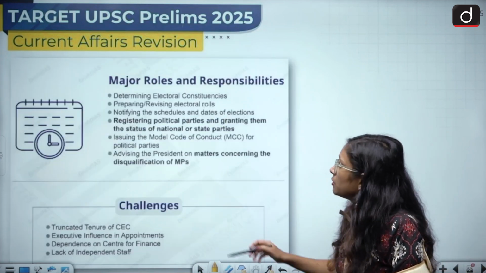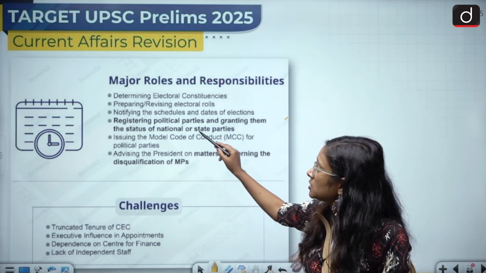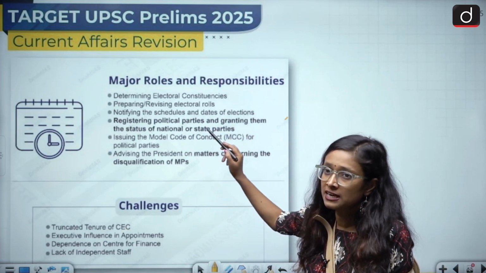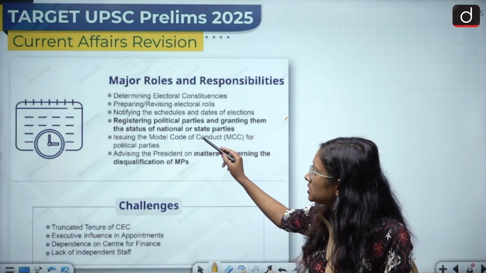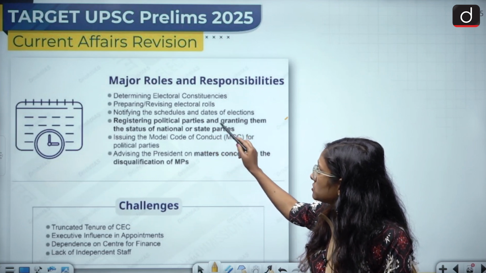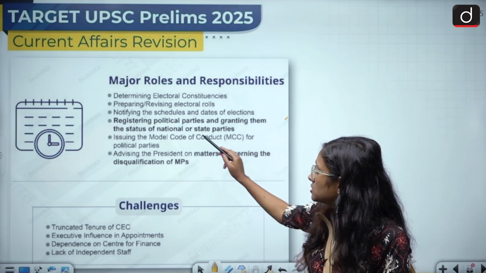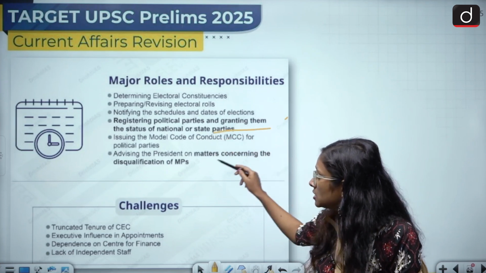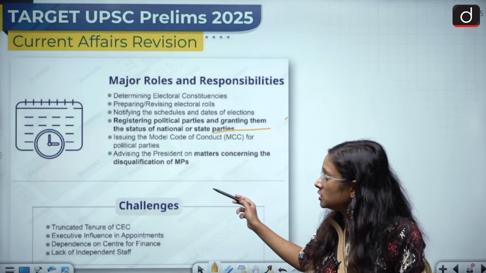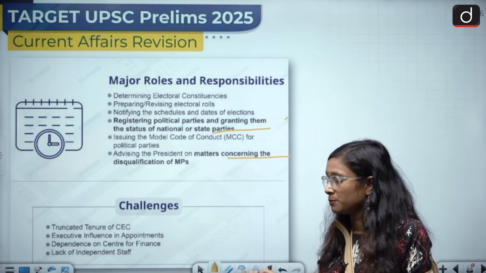Then we'll talk about the major roles and responsibilities. It determines the electoral constituencies, prepares and revises the electoral rolls, notifies and schedules the dates of elections, registers political parties and grants them the status of national and state parties, issues the model code of conduct, and advises the president on matters concerning the disqualification of MPs.